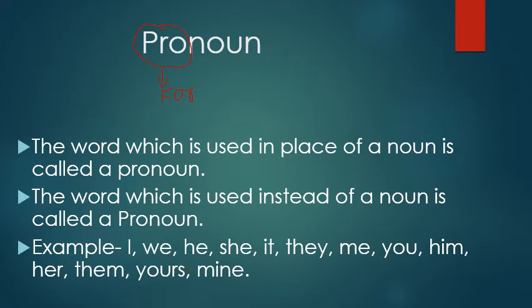There are different kinds of pronouns. There are 7 in number. Number 1, personal pronoun. Number 2, possessive pronoun. Number 3, demonstrative pronoun. Number 4, emphatic pronoun. Number 5, relative pronoun. Number 6, reflexive pronoun. And number 7, interrogative pronouns. But in class 4, we have to read about personal pronoun, possessive pronoun, and demonstrative pronoun. So let's begin one by one.